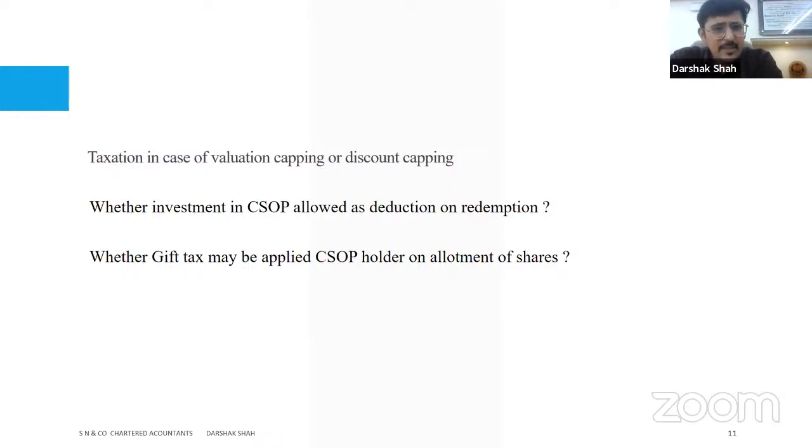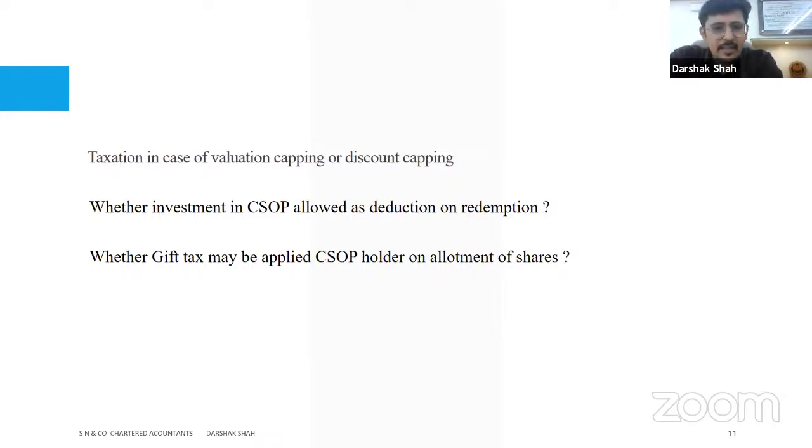Whether investments in CSOPs are allowed as deduction on redemption, in my opinion, it should be, because when I'm investing a particular amount, and over a span of time I'm going to get the wealth generated out of that. So of course, the basic investment should be allowed as deduction, is what I believe.